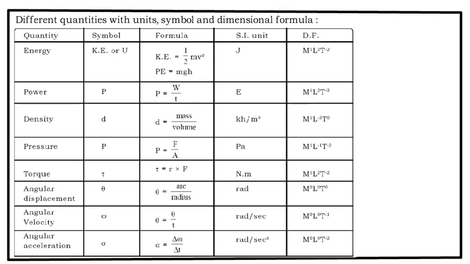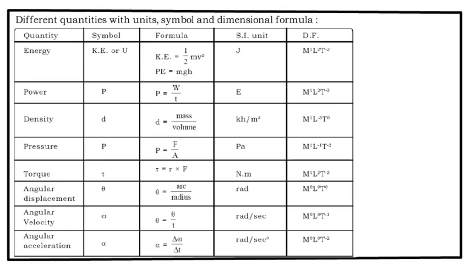Pressure, what is the formula for pressure? That is force acting per unit area. The unit for that is Pascal. Now F dimensions are known to you. What are the dimensions of F? M1 L1 T raised to minus 2 upon area. Area dimensions are L raised to 2. So those L raised to 2 from the denominator, when they go up, it becomes M raised to 1 L raised to minus 1 T raised to minus 2.